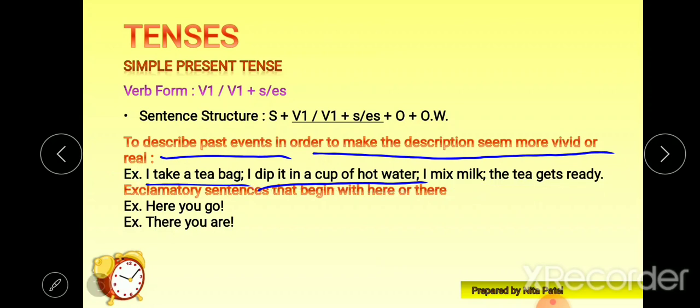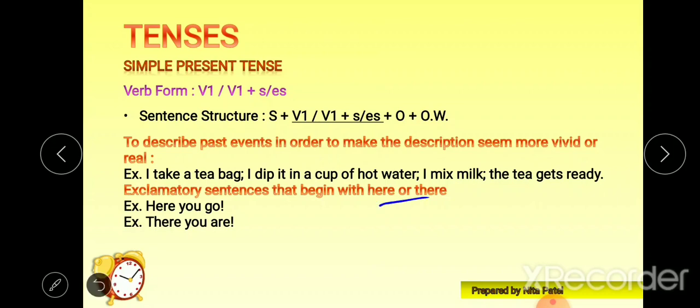The next use is in exclamatory sentences that begin with here or there; you can use simple present tense. For example, here you go. Go is V1. There you are. In this kind of situation, you can use simple present tense.